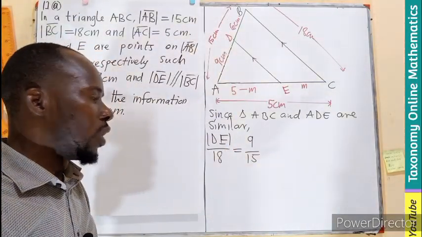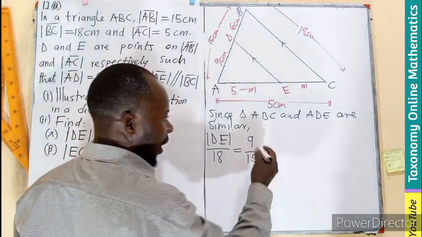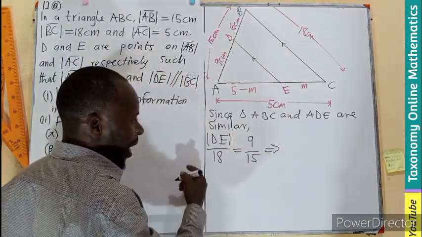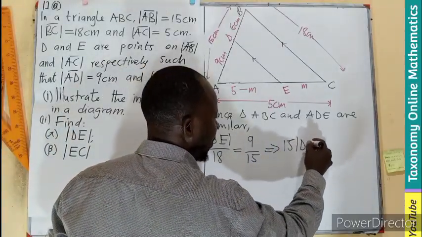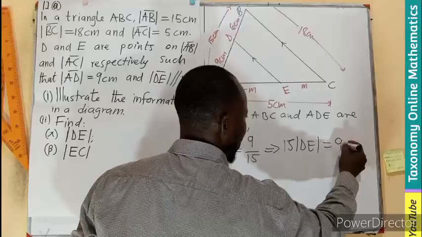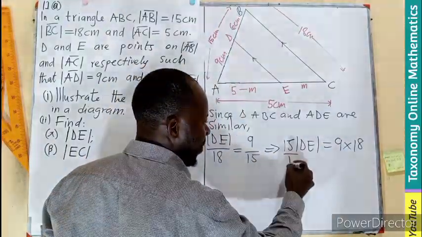So we can do cross multiplication here in terms of ratio. I should be having 15 times DE equals 9 times 18. You know we can divide by 15.